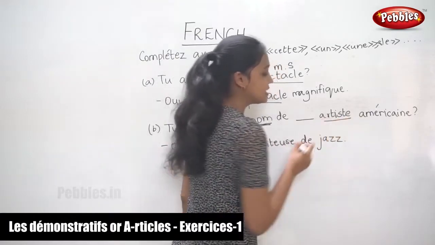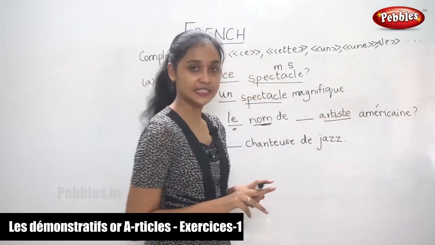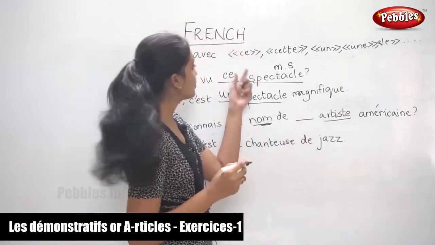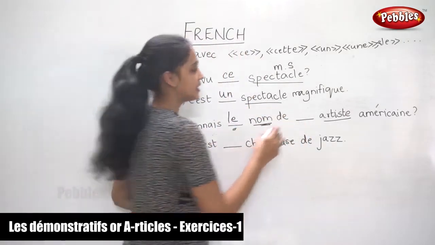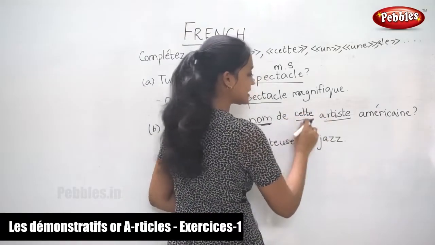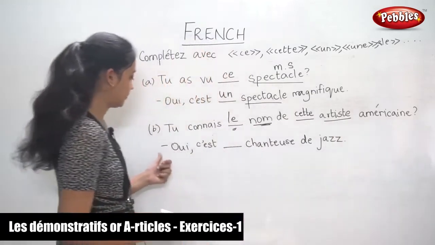Now the noun here is artiste. It is masculine singular, so which of the demonstratives will be filled in here? It is cet. Cet artiste américain.